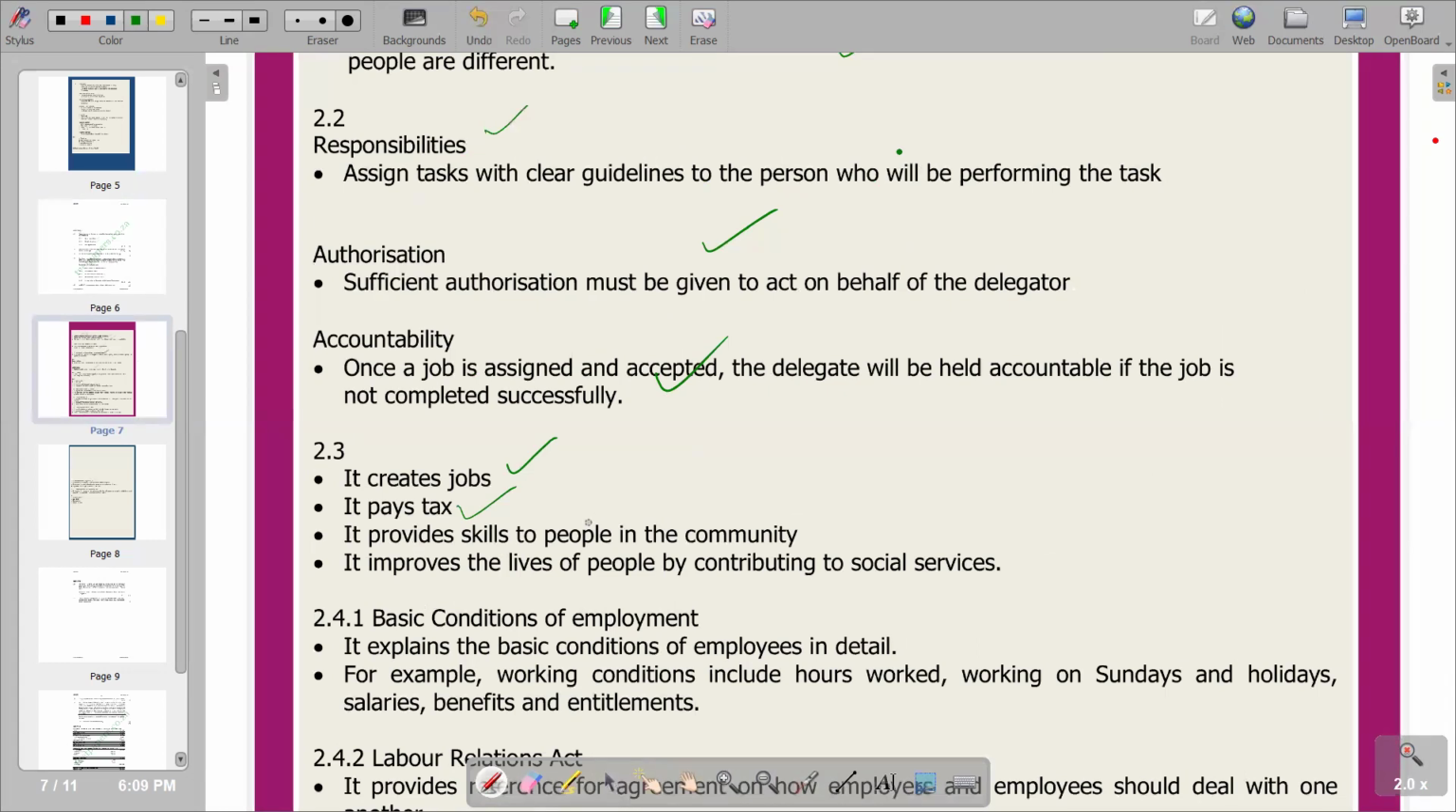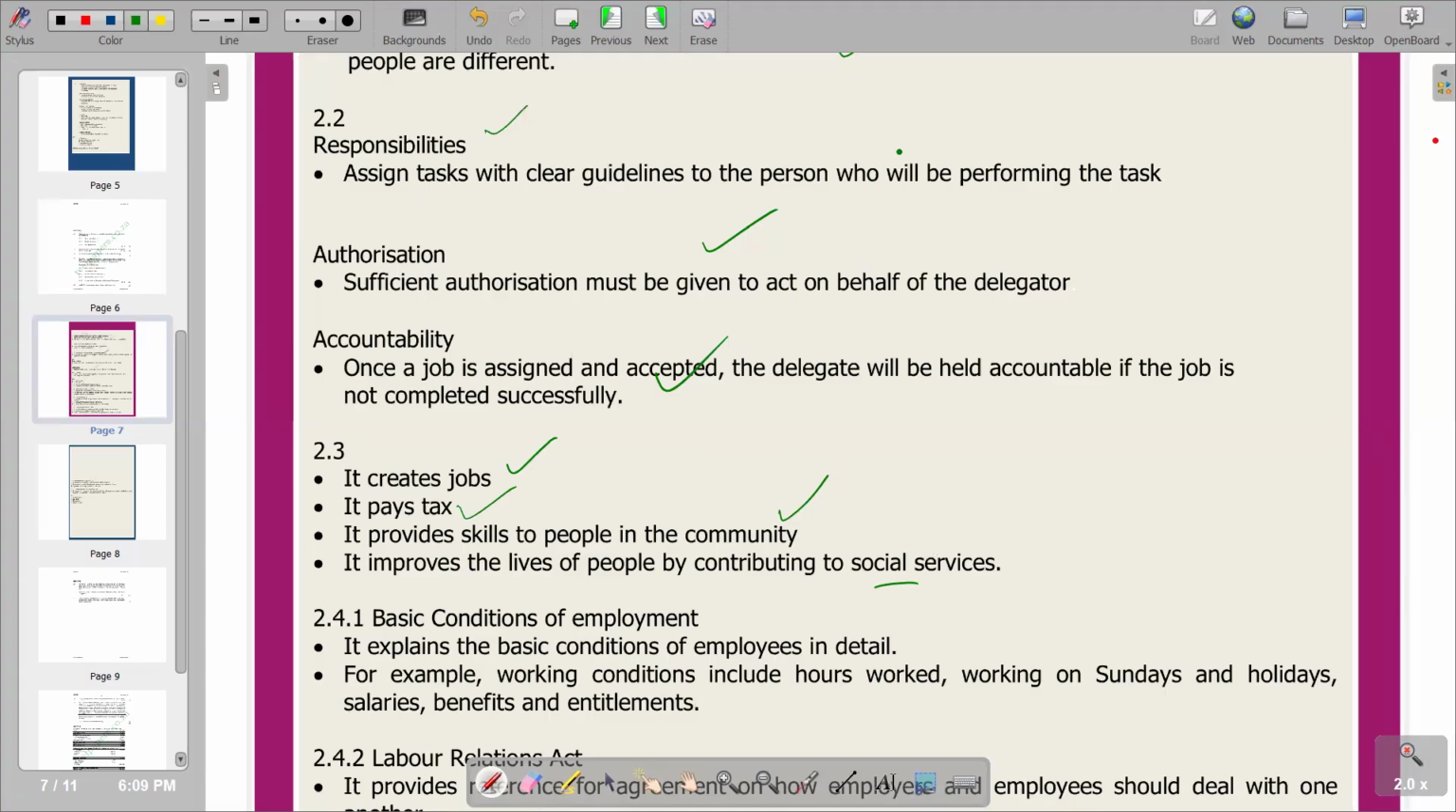So next one is saying it provides skills to people in the community because the people are going to be trained there. They're going to be employed, and then obviously they're going to acquire skills. Then lastly, it improves the lives of people by contributing to social services. So basically, we also have a new term, which is social services. And I say as a business, we contribute to social services.